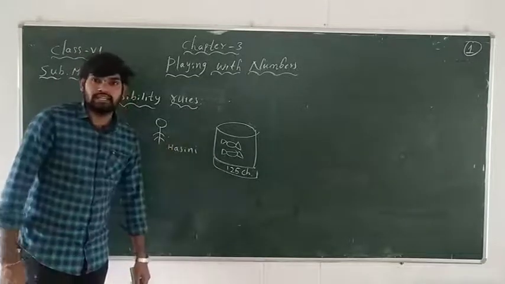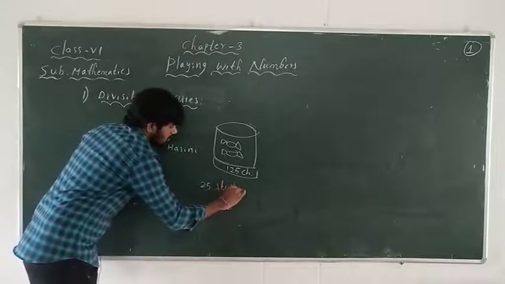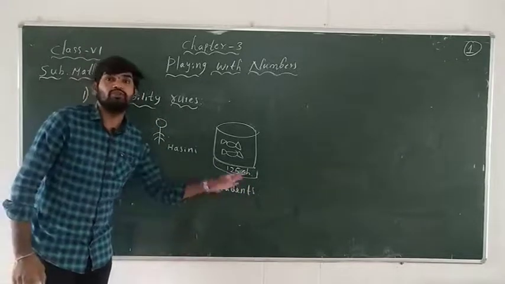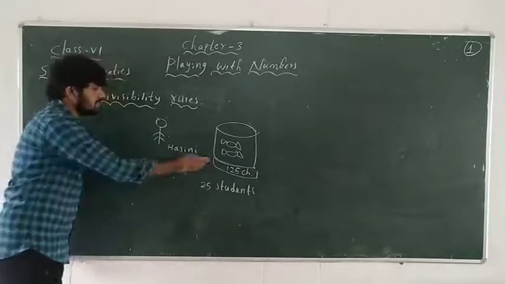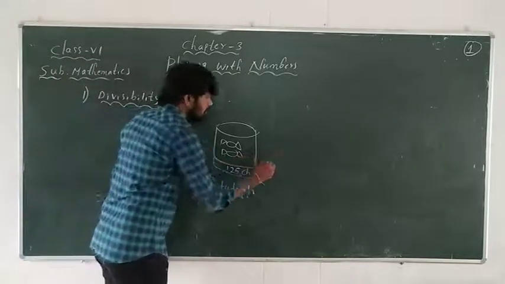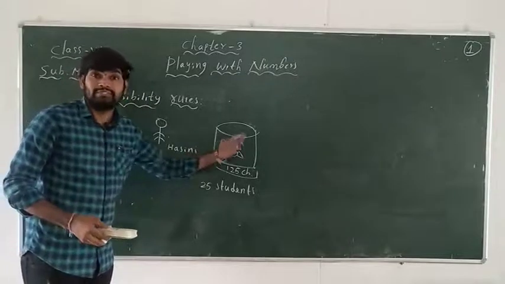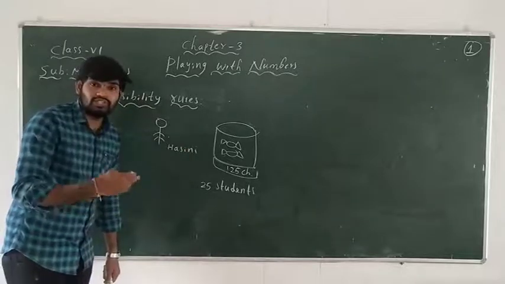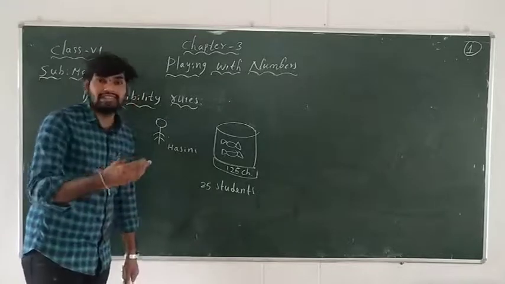Each one has to get equally. There are 25 students in her class. So she started counting the chocolates. She made groups of two for each person, and found some more chocolates had remained. Again she started counting to distribute, giving each one 3 chocolates, and again she found some chocolates remained.